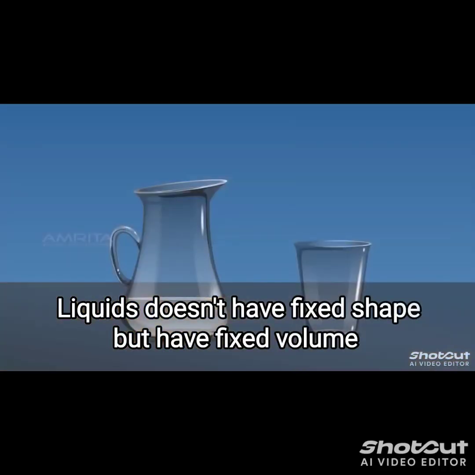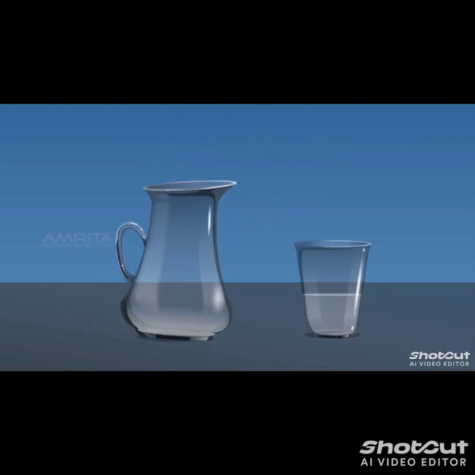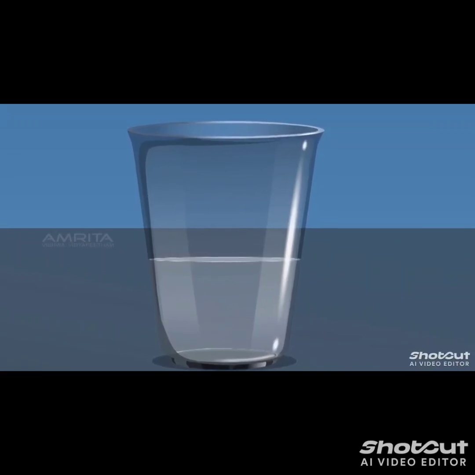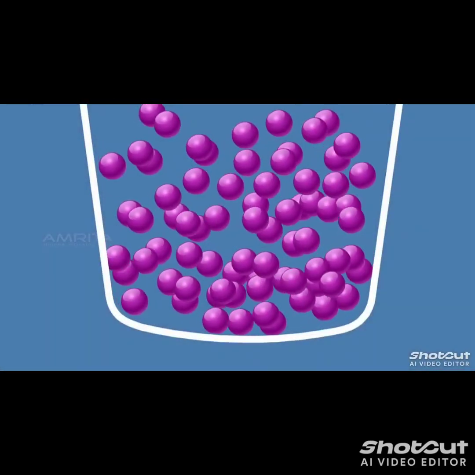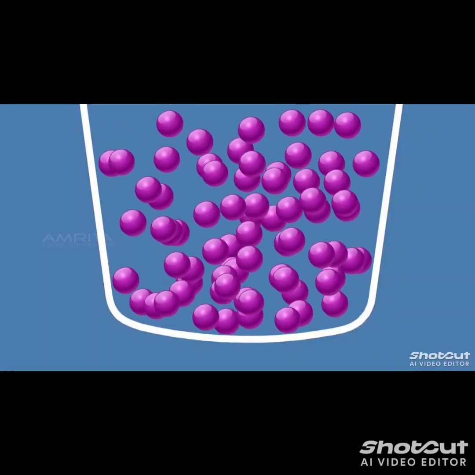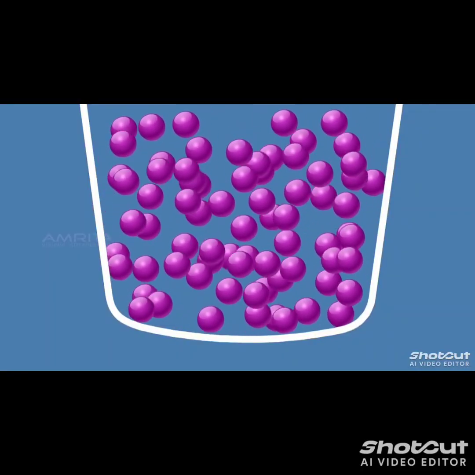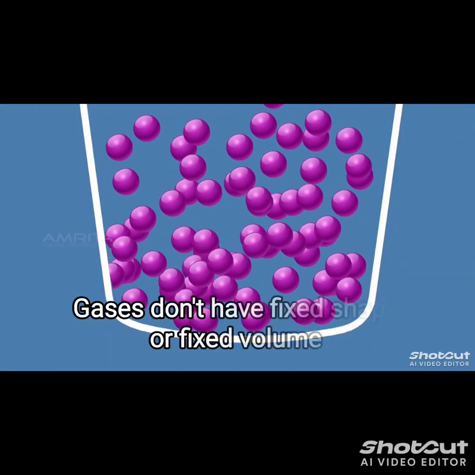Matter in the liquid state has no fixed shape, but it has a fixed volume. In liquids, particles are closely held together but not in a fixed pattern. Particles move freely and have more space between each other. Because of more space between the particles, the force of attraction between the particles is weaker than in solids.